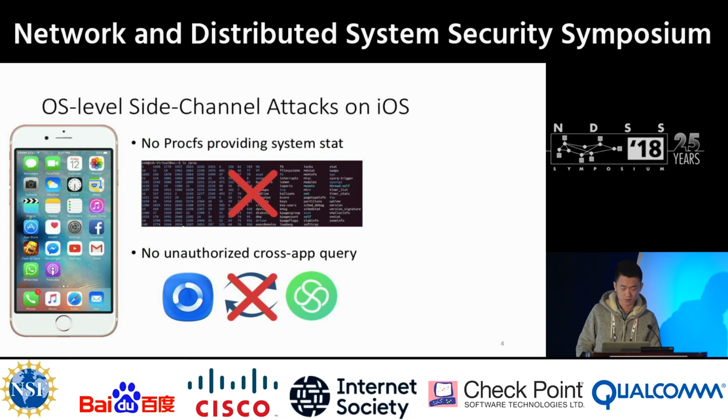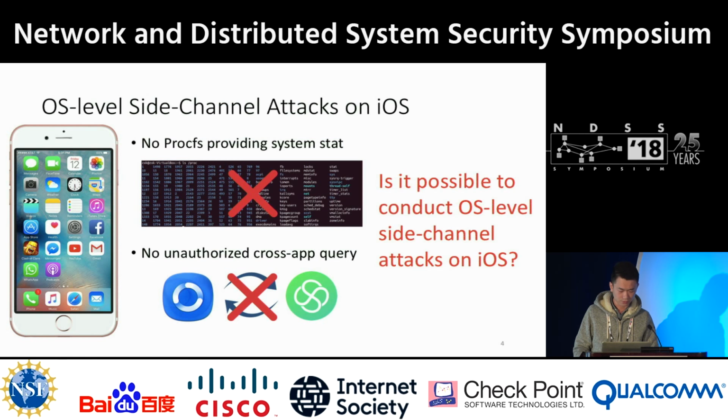As a result, it's impossible today to conduct a side channel analysis on iOS by exploiting per-app statistics, which completely defeats most demonstrated attacks on Android. Therefore, to our knowledge, there was no reported OS-level side channel attack on iOS. So, is it still possible to conduct OS-level side channel attacks on iOS? The short answer is yes, and I will show how this can be done in my presentation.